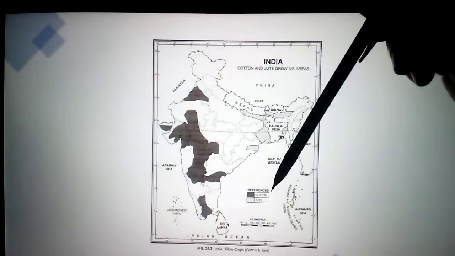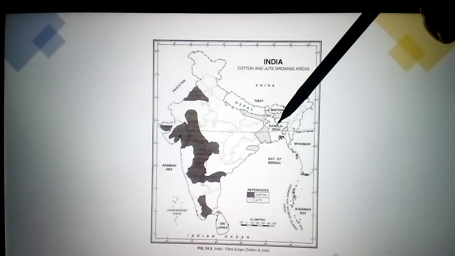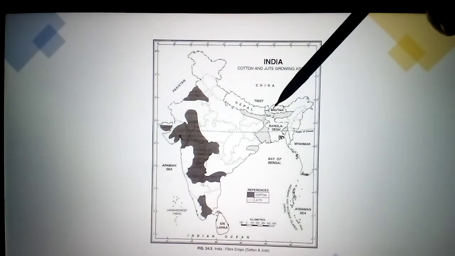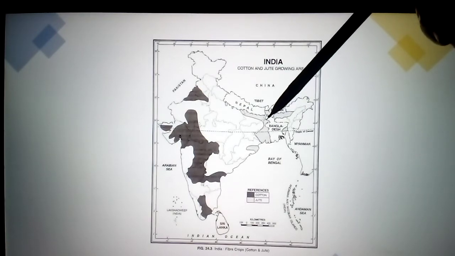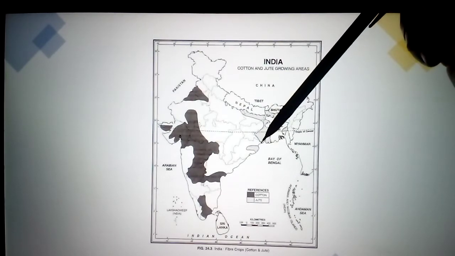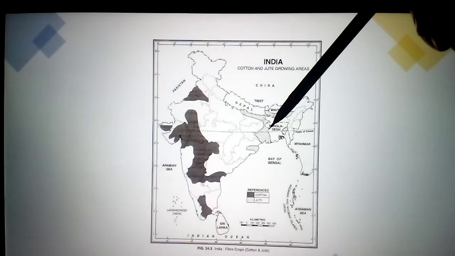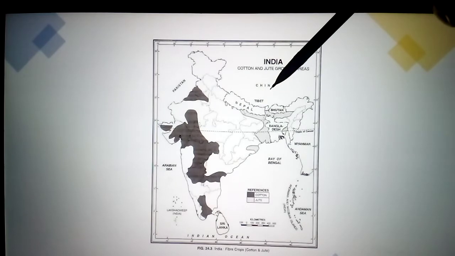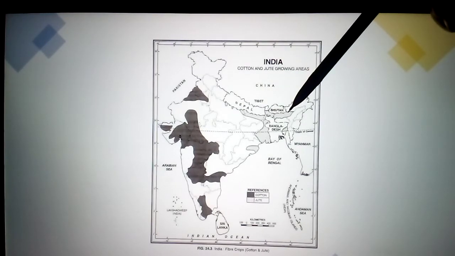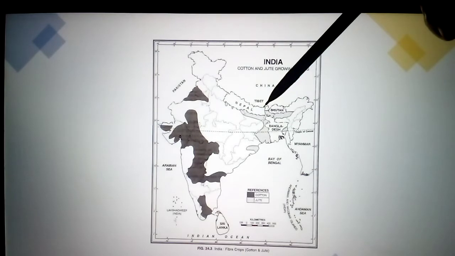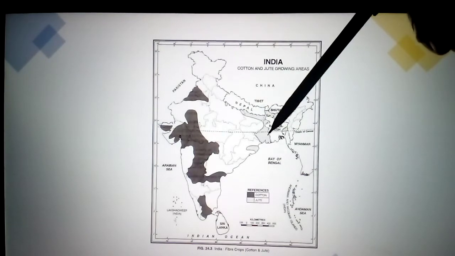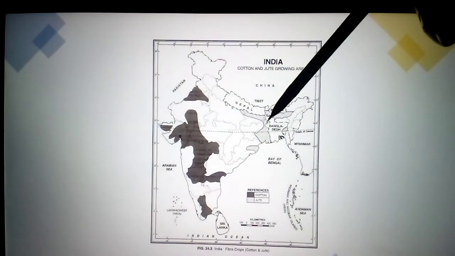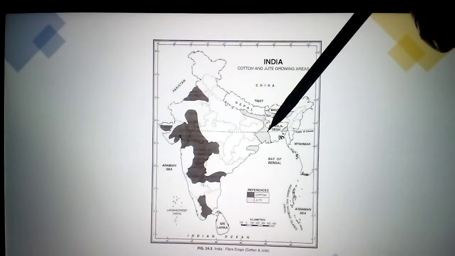Next one jute, you see here jute. Mostly West Bengal, see all full West Bengal jute growing is there. Next some parts of Orissa, this is Orissa. Next Bihar, see this is Bihar. Some parts of Bihar and some parts of Assam also are there. Eastern states. Here loamy soil is there and well drained. These areas are well drained by the Ganga river. And jute mills require more water also to clean the jute, and they require skilled labor.